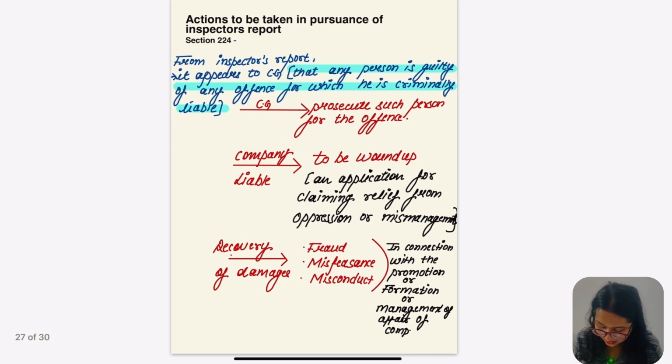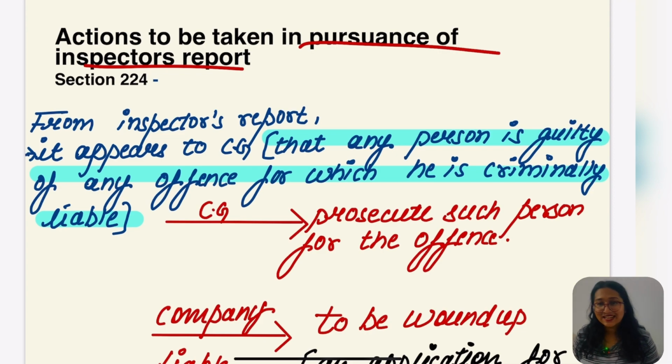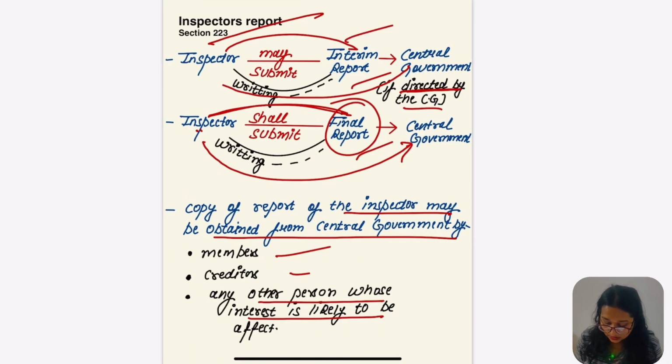Let's go to the other section, 224, which talks about action to be taken in pursuance of the inspector's report. So what actions are going to be taken, and by whom? From the inspector's report it appears to the CG. I told you the interim report and the final report are to be submitted by the inspector to the central government.